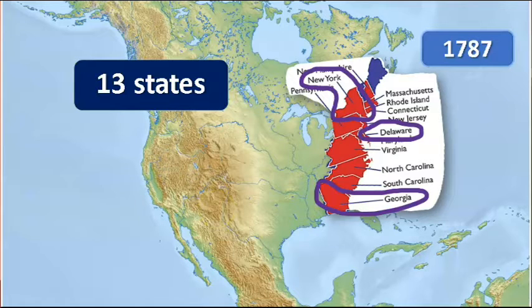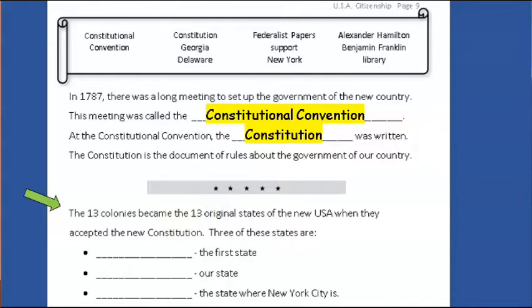Look at your paper. The 13 colonies became the 13 original states of the new USA when they accepted the Constitution. 3 of these states are Delaware, the first state, Georgia, our state, New York, the state where New York City is. Pause the video and write the names of these 3 states.